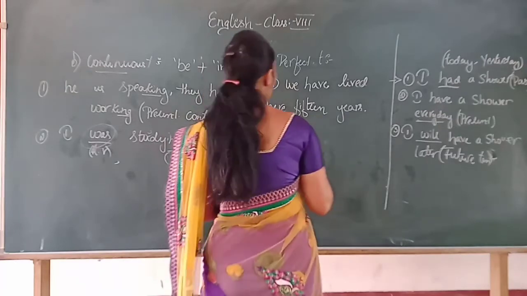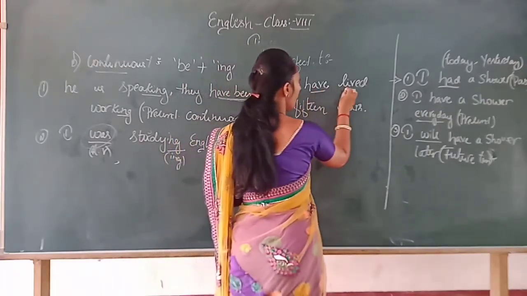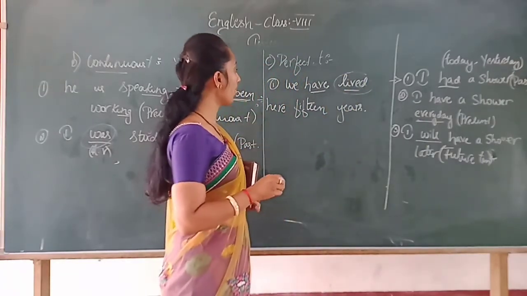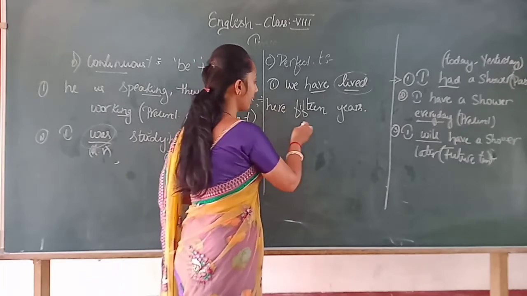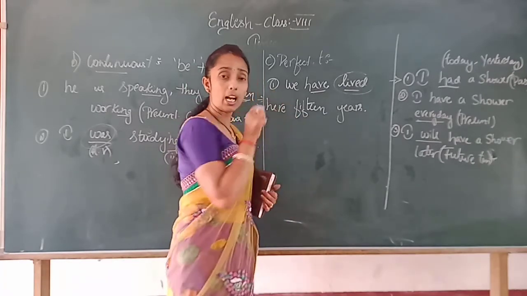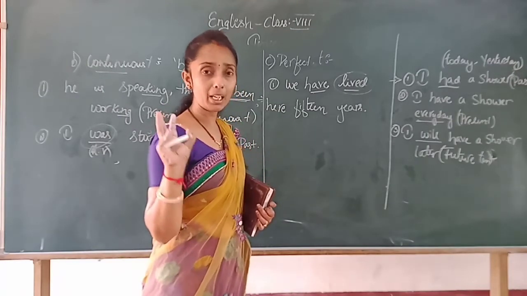Okay, see here, I have lived here. Two different meanings we will get. What was that? Present perfect tense this is, because see, ನಾನು ಇಲ್ಲಿ 15 ವರ್ಷದಿಂದ ವಾಸವಾಗಿದ್ದೇನೆ. In that meaning it will come.